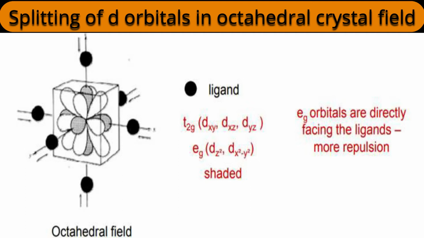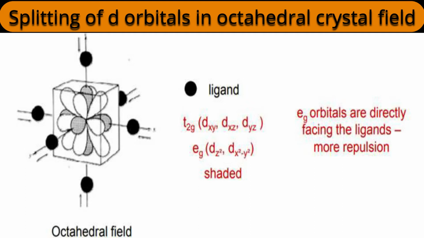The orbitals which are axial, pointing towards the center of the faces of the cube, are represented by gray color. And the non-axial orbitals, the T2g set, have lobes represented by white color. If you observe them neatly, those are pointing towards the center of each edge of the cube.